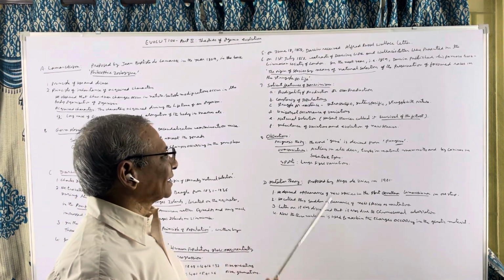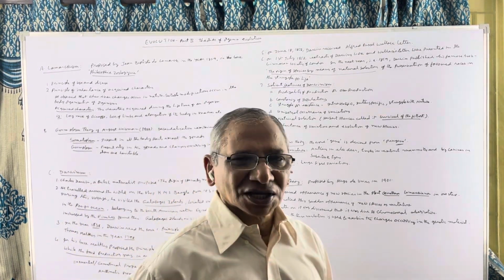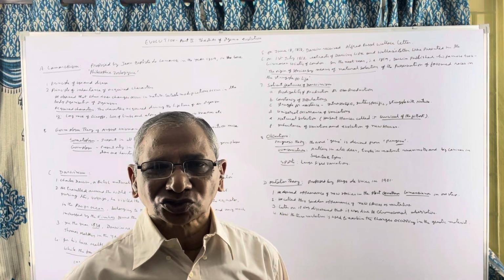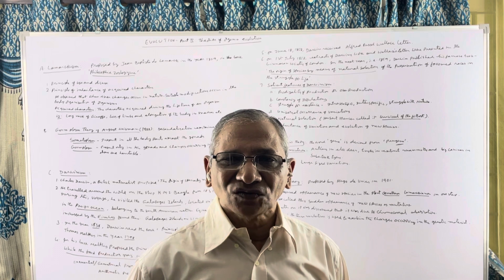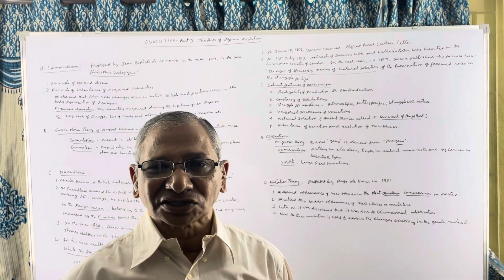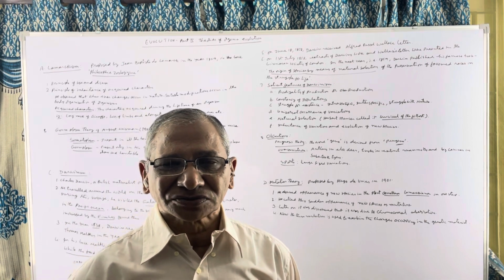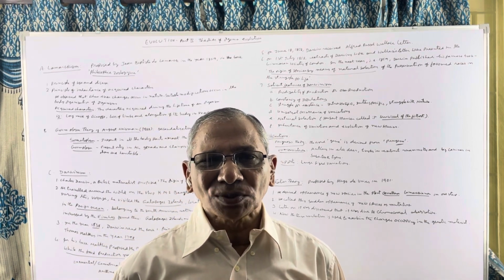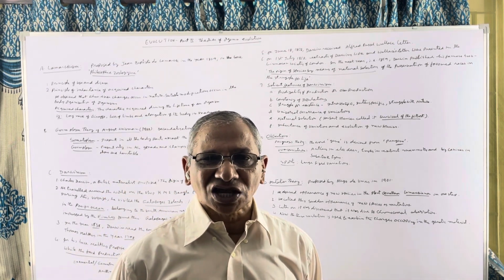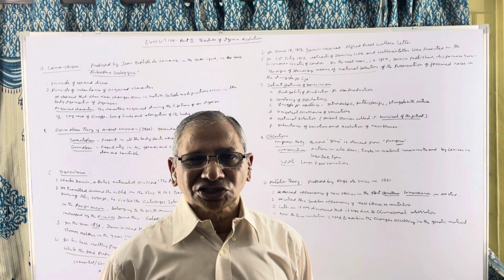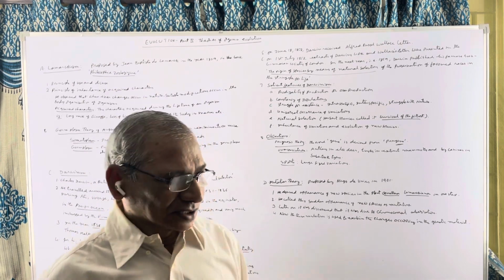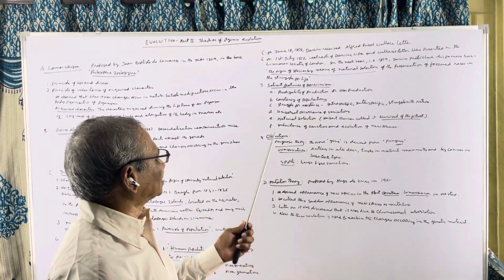Then, inheritance of variations. If variations are not heritable, they serve no purpose. So according to Darwin, all the variations have the power of inheritance and are transmitted to the next generations. In this way, due to accumulation of variations, in course of time, new species evolve. This is what the natural selection of Darwin's theory explains.